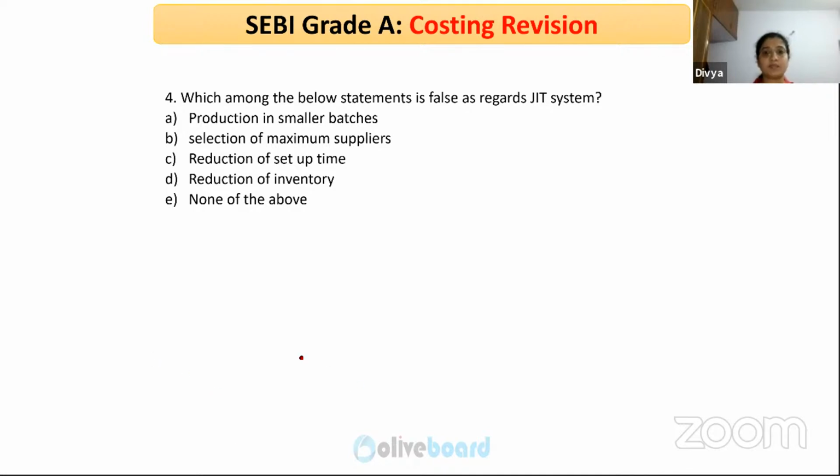Which among the below statements is false as regards this JIT system? Production in smaller batches, selection of maximum suppliers, reduction of setup time, reduction of inventory, none of the above. Which is false here?